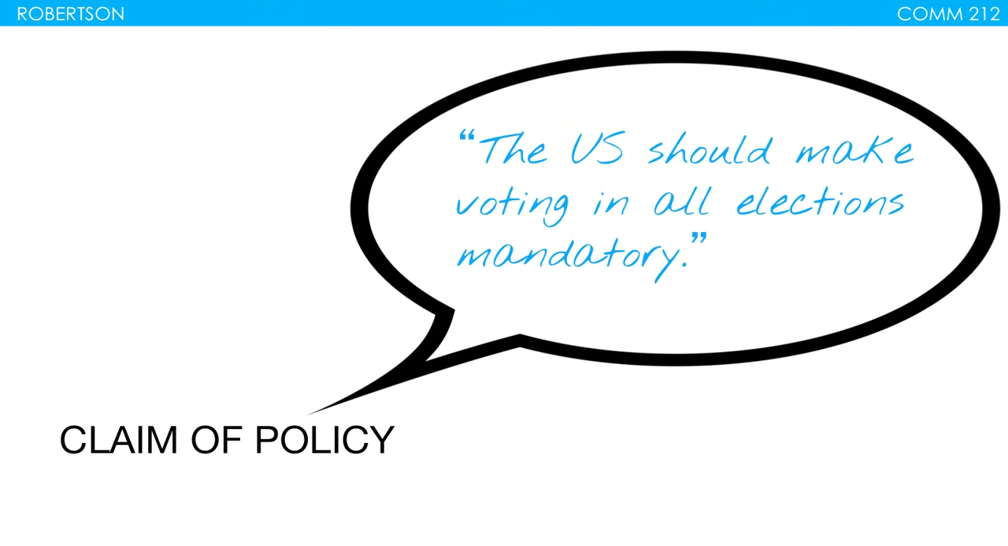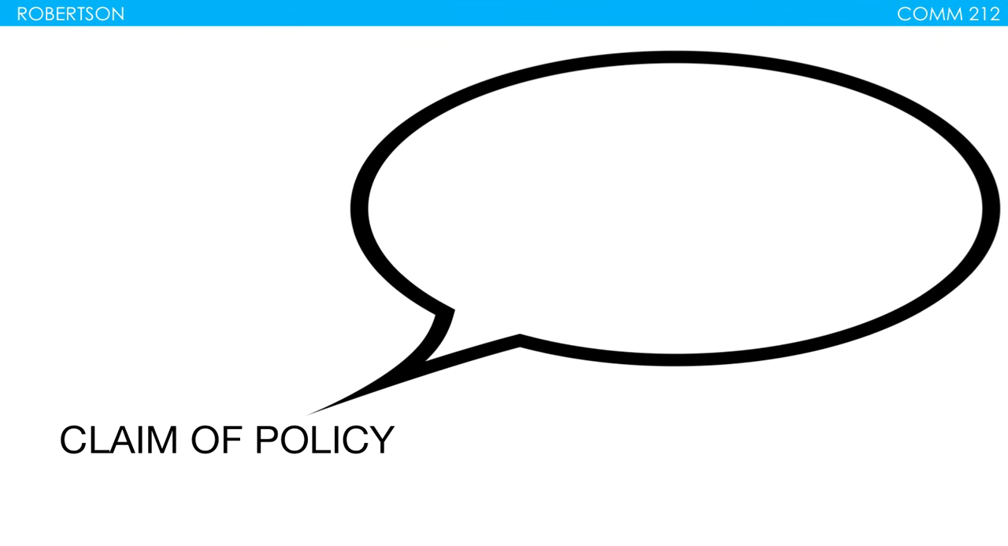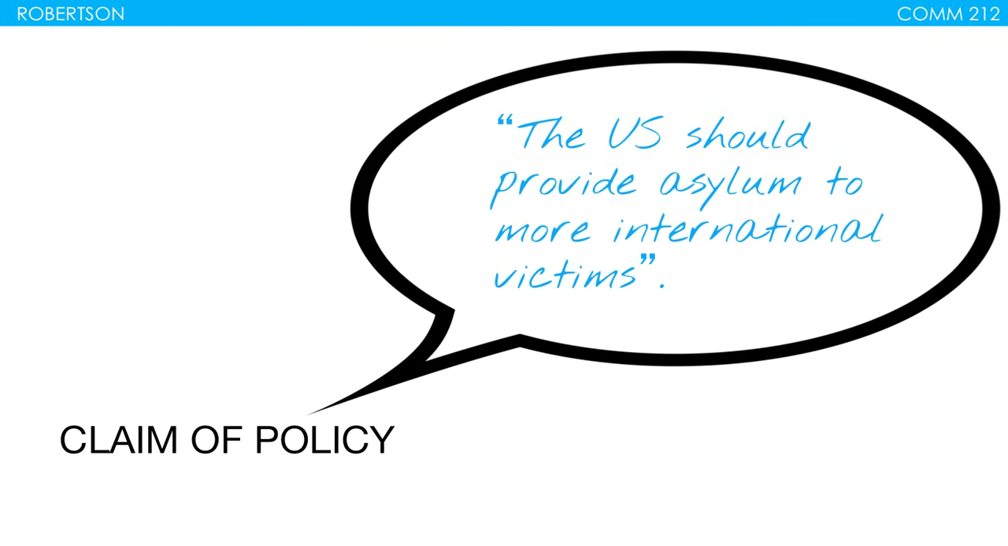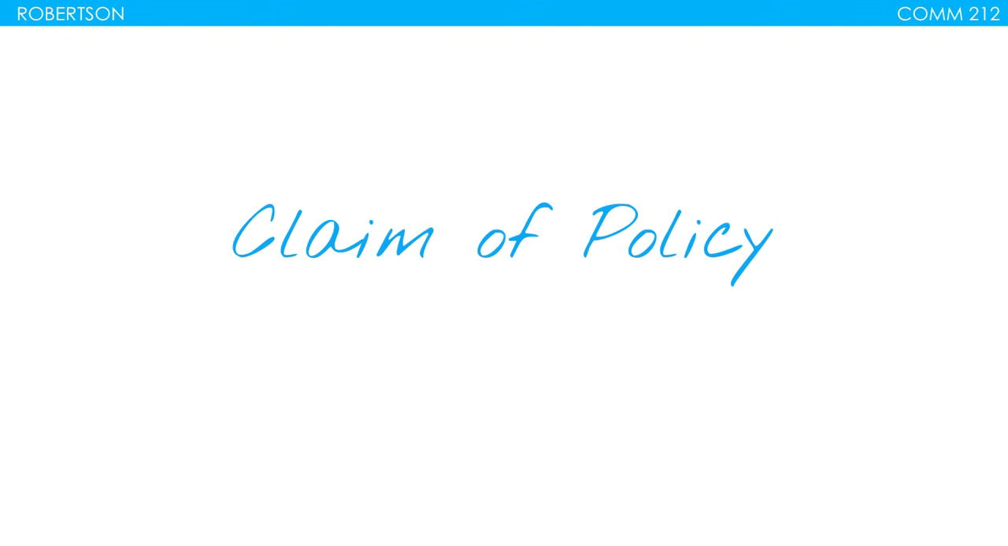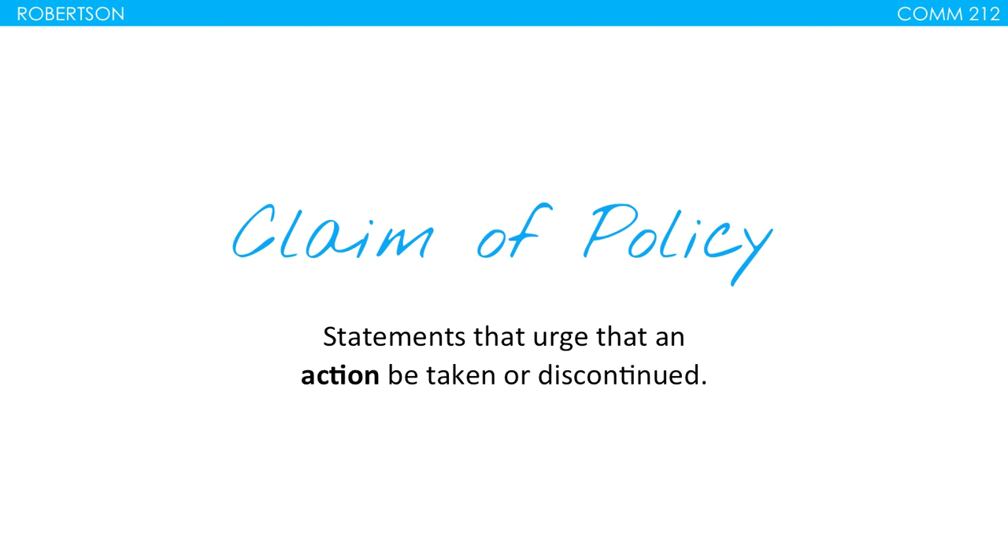So that's what's usually, if you ever heard that term policymakers, that's kind of where those two overlap. Here's another example. The U.S. should provide asylum to more international victims. Okay, so here we've got the U.S. should do more. So again, making a change to where things currently are. Again, a claim of policy is a statement that urges that an action be taken or discontinued.